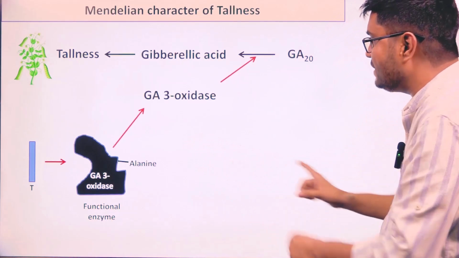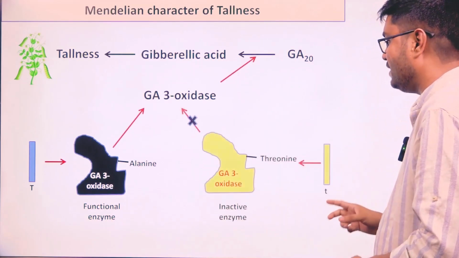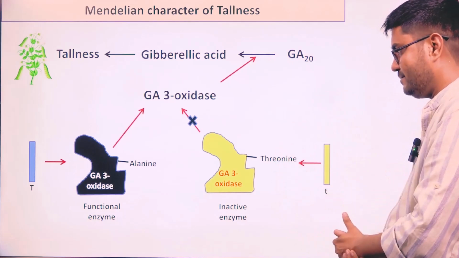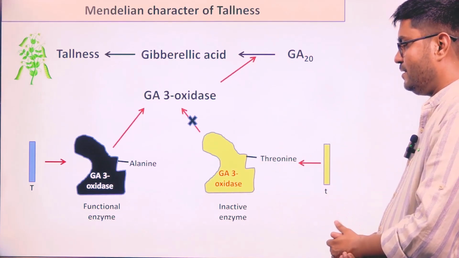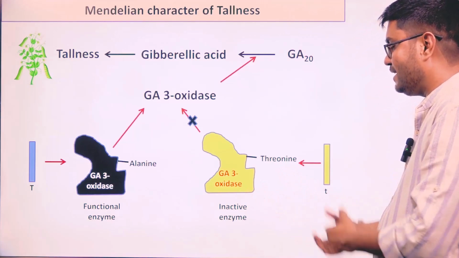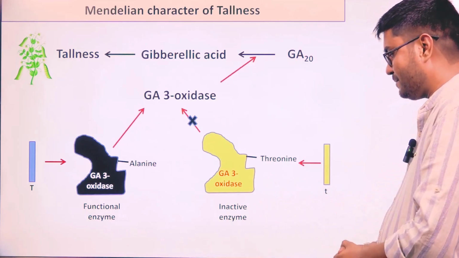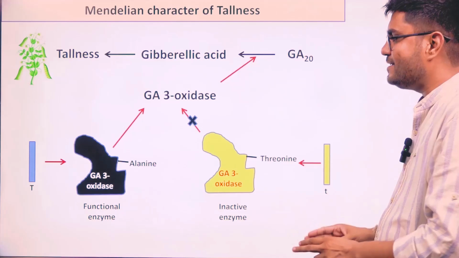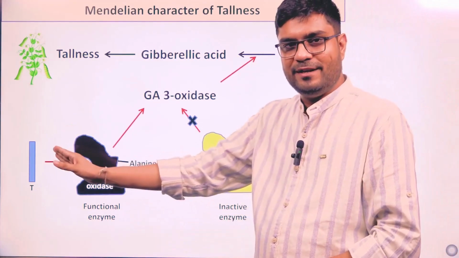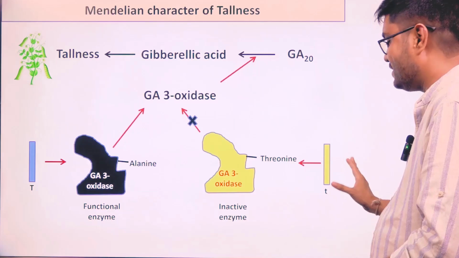And if I compare that dominant allele with a recessive allele, or with a DNA copy which is not able to make the functional GA3 oxidase, or it is making an inactive enzyme, what difference is there between these two proteins coded by the dominant allele or recessive allele?